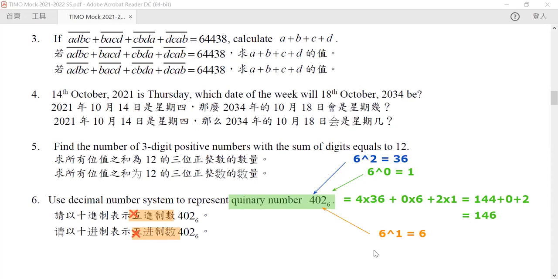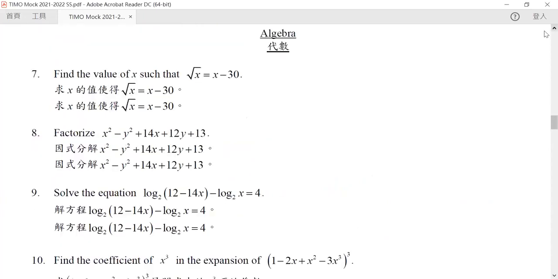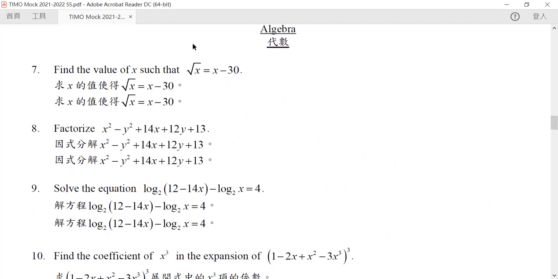Okay, so let us go to our next topic, which is arithmetic. Find the value of x such that the root of x is equal to x minus 30.